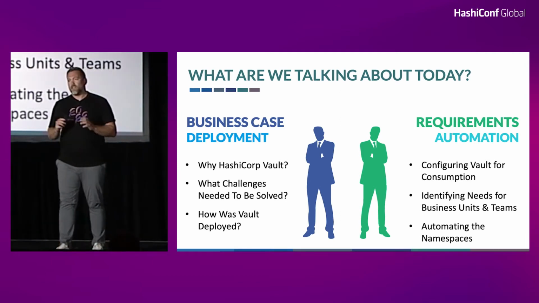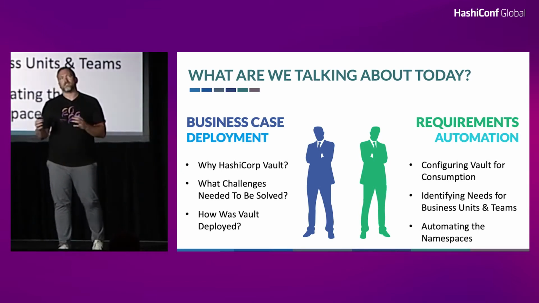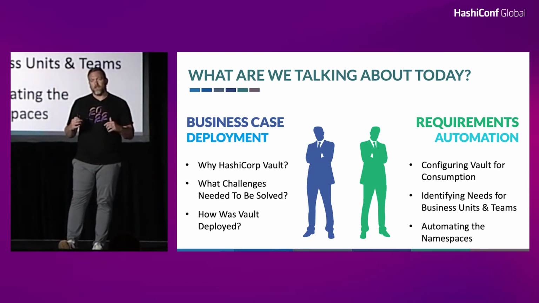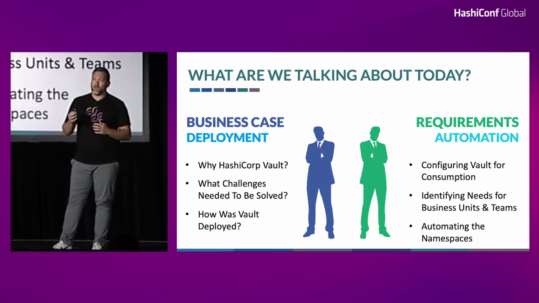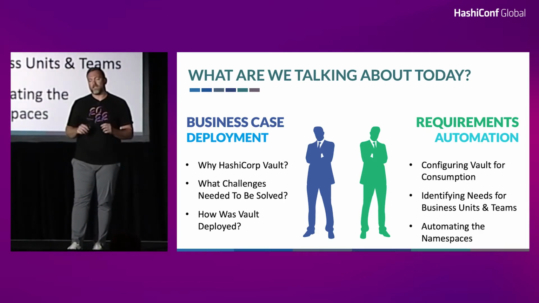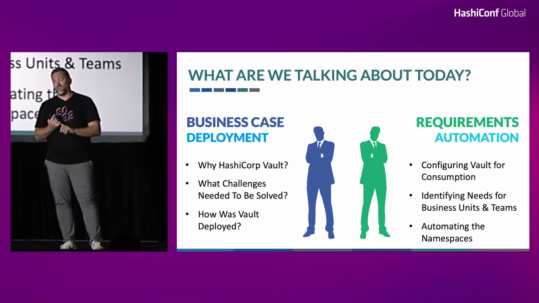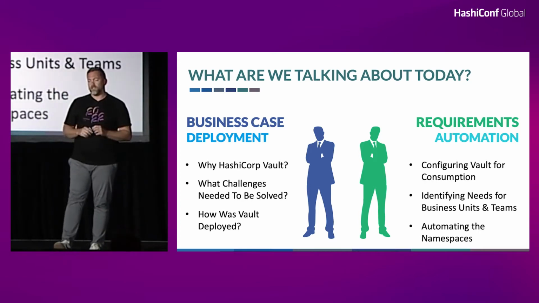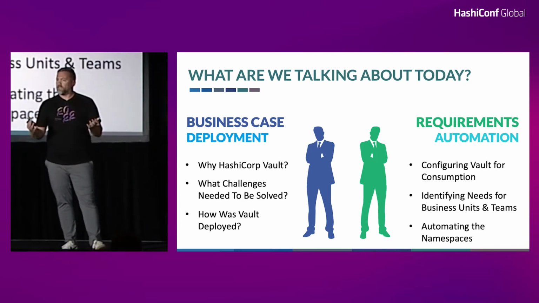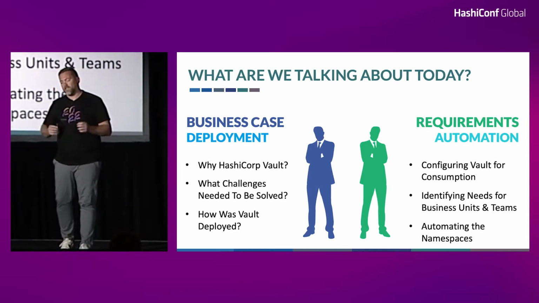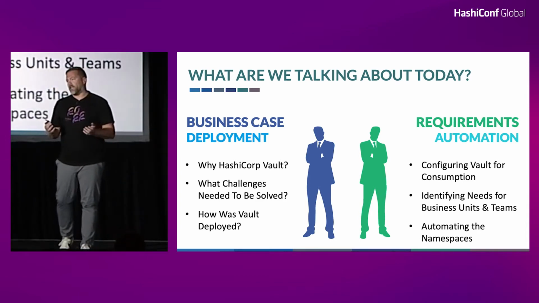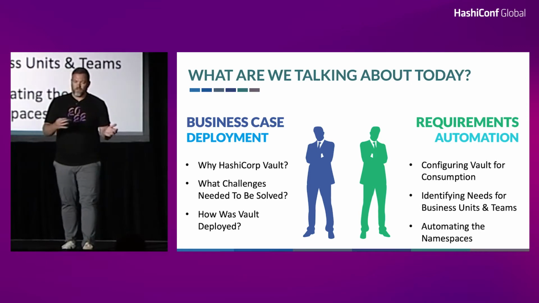Josh is going to talk about the requirements, more or less the requirements from the development teams and the different business units within the organization on how we're going to now configure Vault once it's up and running. And he's going to talk about the automation team, and this is where the namespace automation comes in. So configuring Vault for consumption by different business units and developers. Talking with those teams, right? Identifying the needs from each of those business units, right? Everyone has a different need on why they want to use Vault depending on their application. And of course, automating the namespaces. That's the landing zone piece, right?